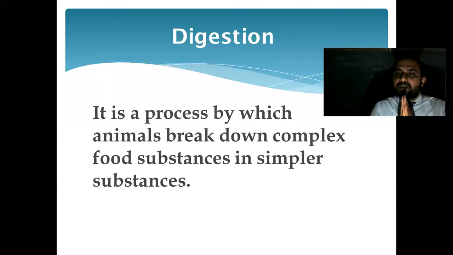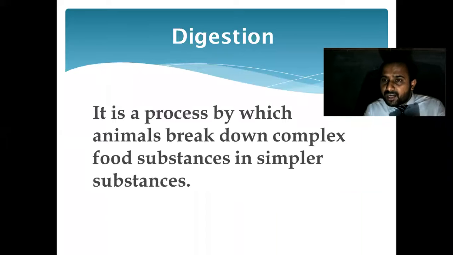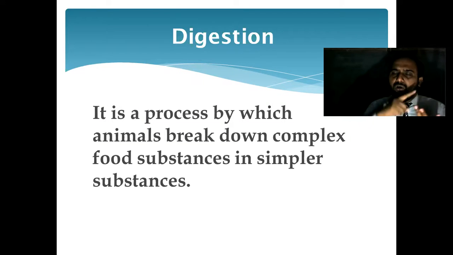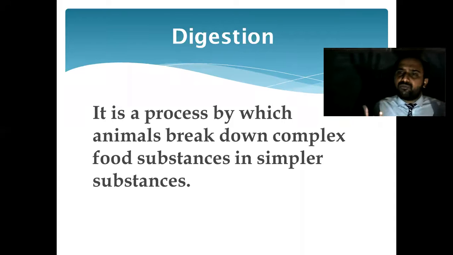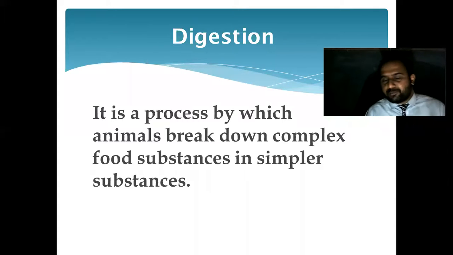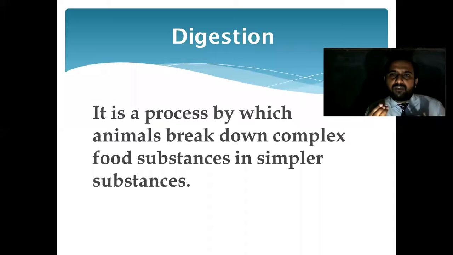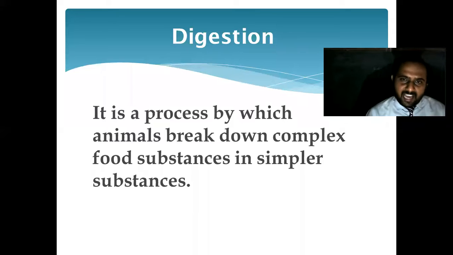Whatever food we are eating is in complex form. What does complex form mean? For example, we are eating a variety of food, whether chapati, any sabji, or any fruit. All these are complex substances. To make these complex substances into the simpler form which is required by our body, the food goes through a process. The whole process is called digestion.